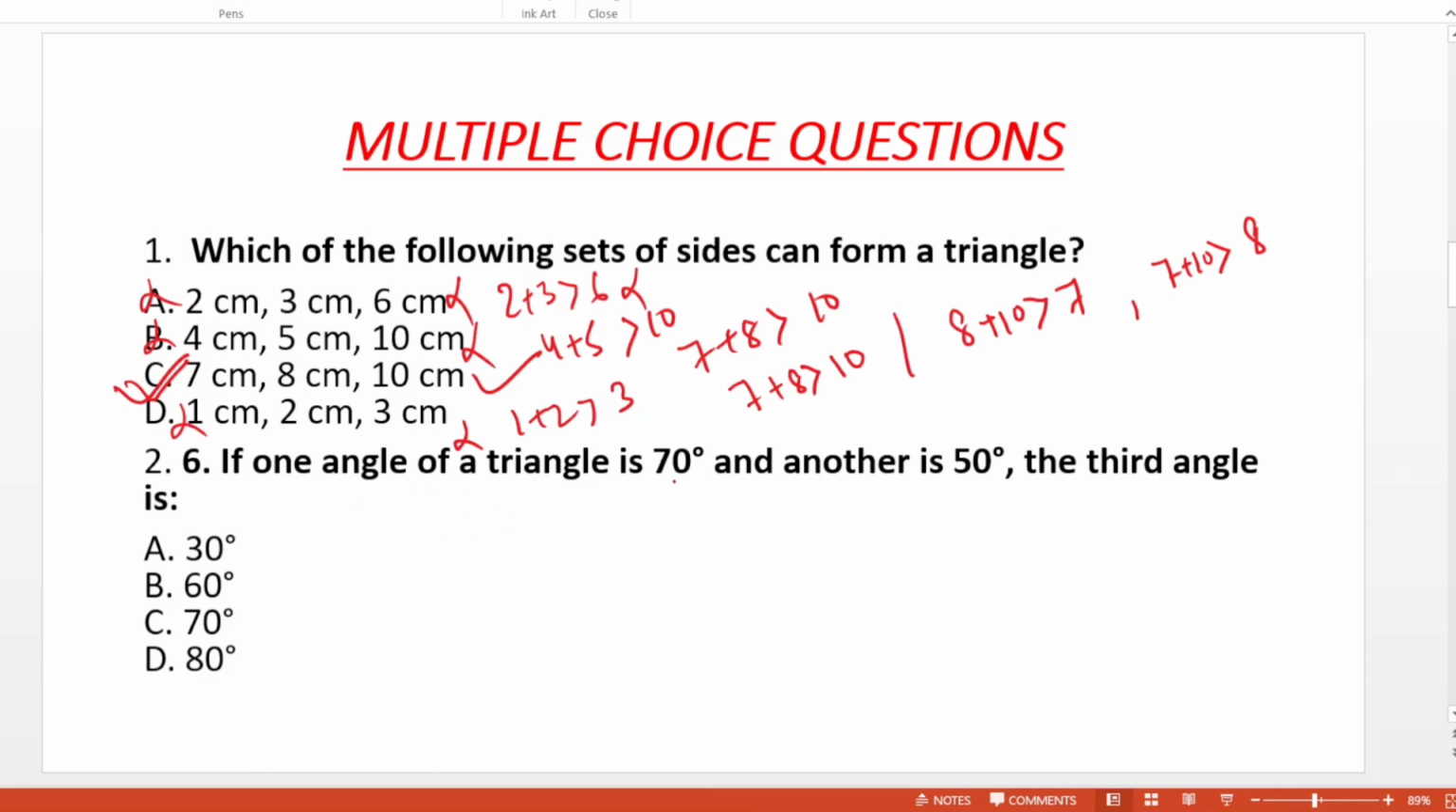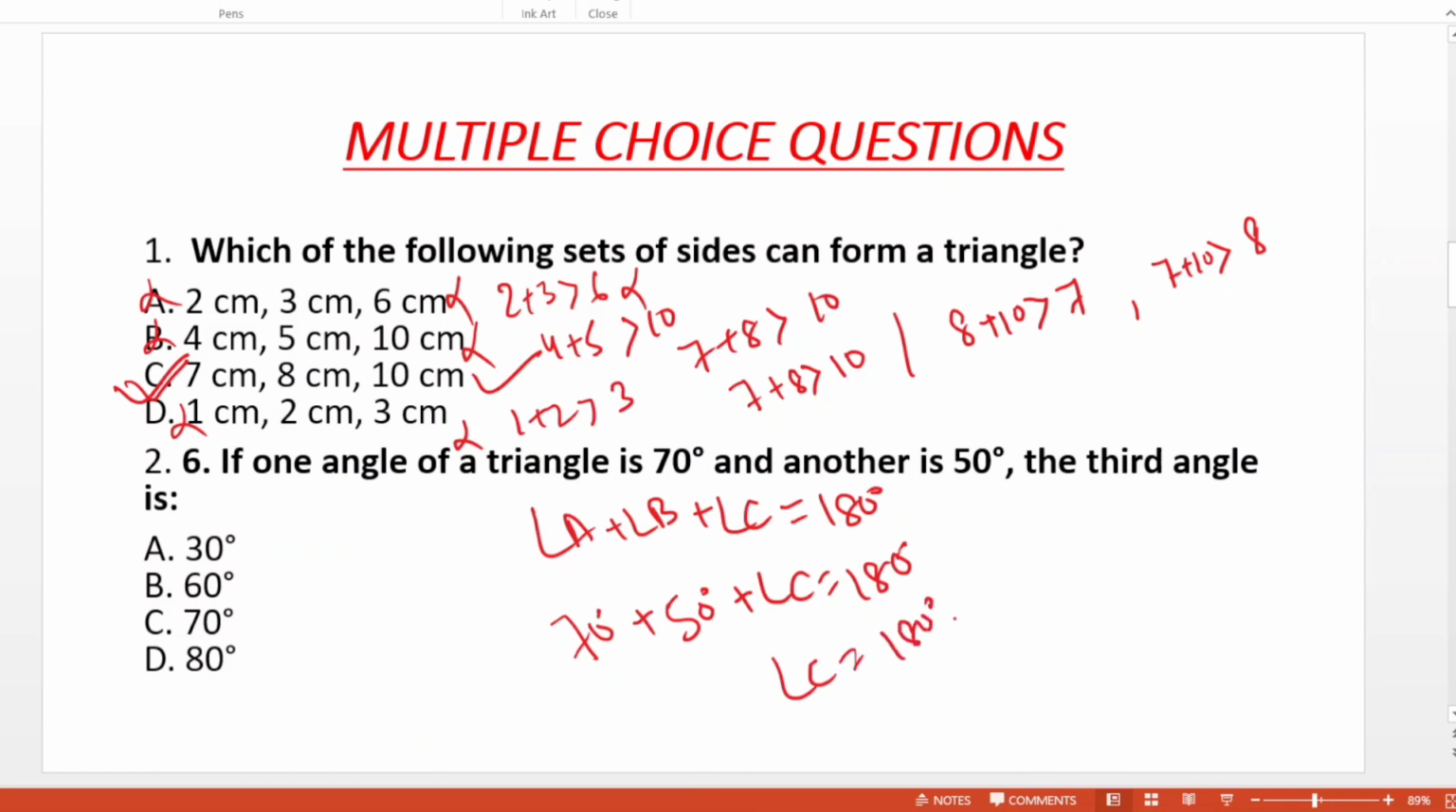If one angle is 70 degree, another angle is 50 degree, what is the third angle? Then angle A plus angle B plus angle C equals 180 degree. Angle A is 70 degree, angle B is 50 degree, angle C is 180 degree minus 120 degree. 180 minus 120 is 60 degree. Then option is B. Always angle A plus angle B plus angle C is 180 degree.